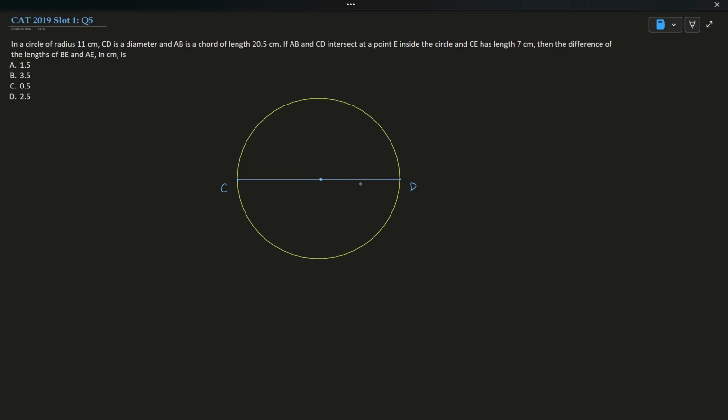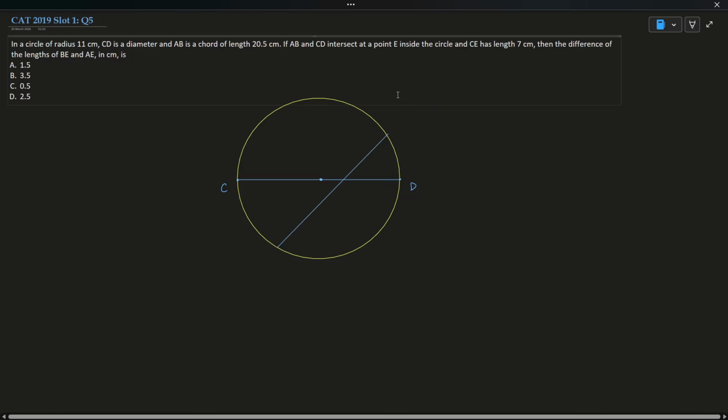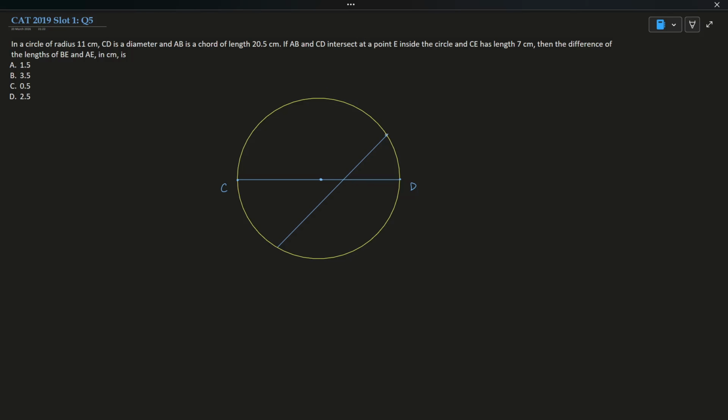And AB is a chord. If AB and CD intersect at point E inside the circle, and CE has length 7 centimeters, then find the difference between BE and AE. So I will draw a random chord. Let's say this is AB.